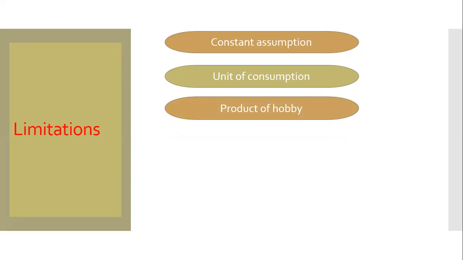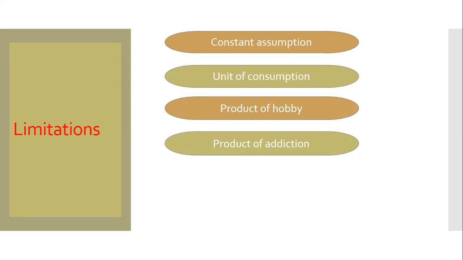Then product of hobby. If the product the consumer is consuming is related to his hobby, then the next unit will bring him more satisfaction than dissatisfaction. Then product of addiction.